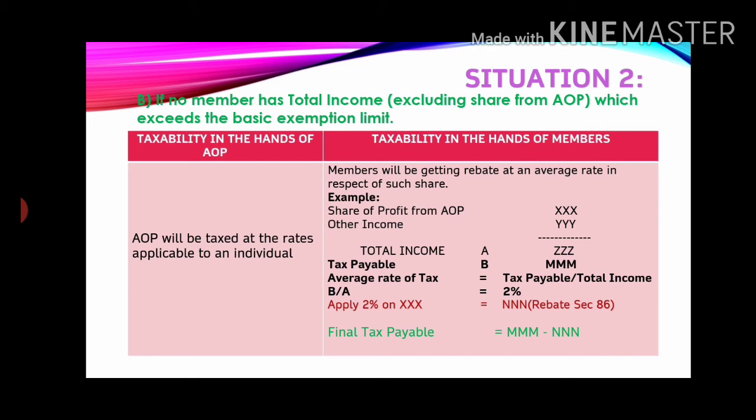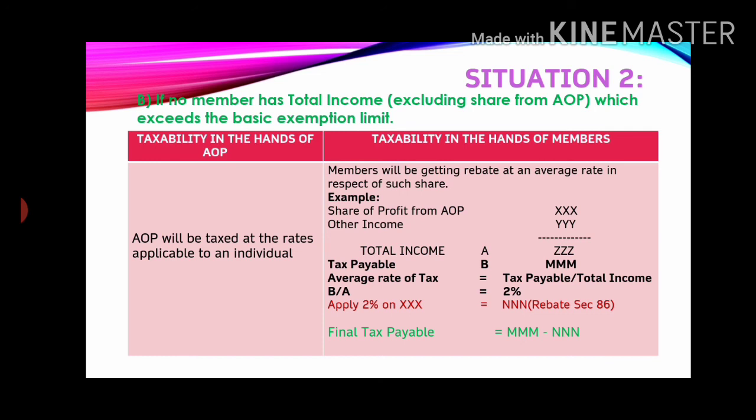Suppose you take a person called A and he has a share of profit from the AOP. We'll keep it as XXX. And other income. Other income may be from other heads like salary or rent from house property, something else. So we'll add both, and what we get is total income. We'll keep it as Z. On this total income, let's calculate tax payable as per the applicable rates relating to the financial year. So what we arrive at is tax payable. Let's keep it as MMM.